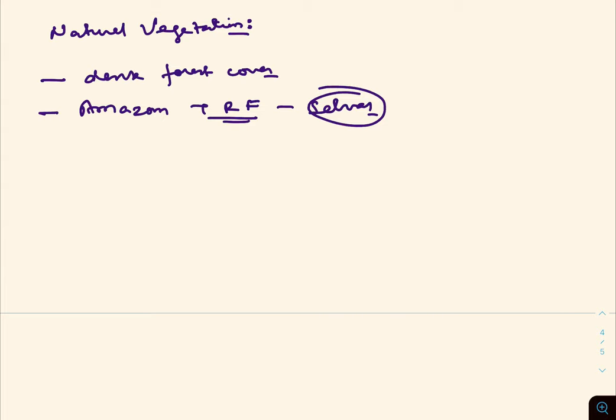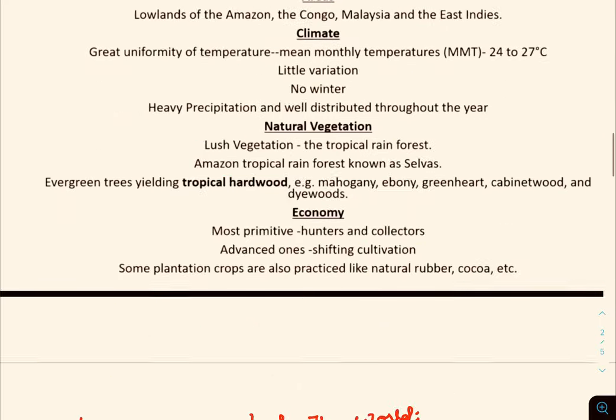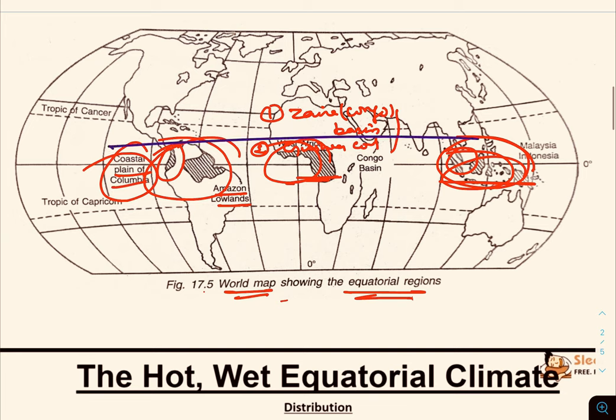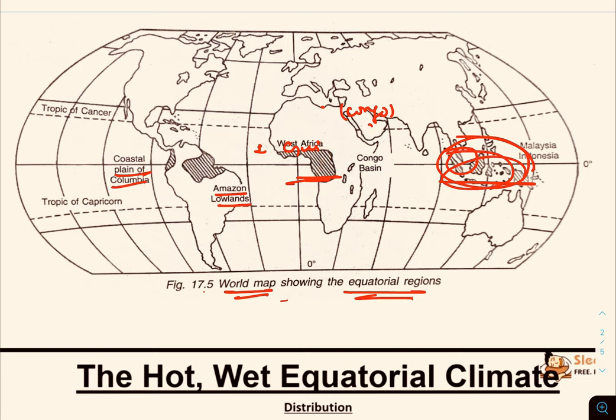known as tropical rainforest. This region covers only 6% of the earth's surface, but it is home to more than half of the world's plant species.